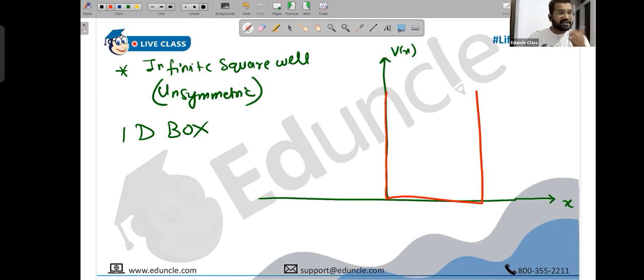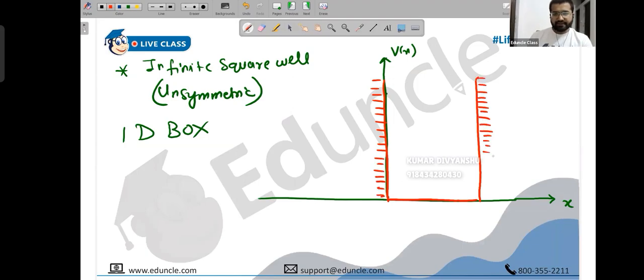So what is the meaning of infinite? It means the potential is infinite. You can draw a box here, but the margins of the box will end up having infinite potential. It goes until infinity, so V of x is infinity. You can write it above if you want. Here it reaches infinity and keeps going, and here also it keeps going. V of x goes until infinity, but between them, V of x is 0. Between them, the potential is 0.